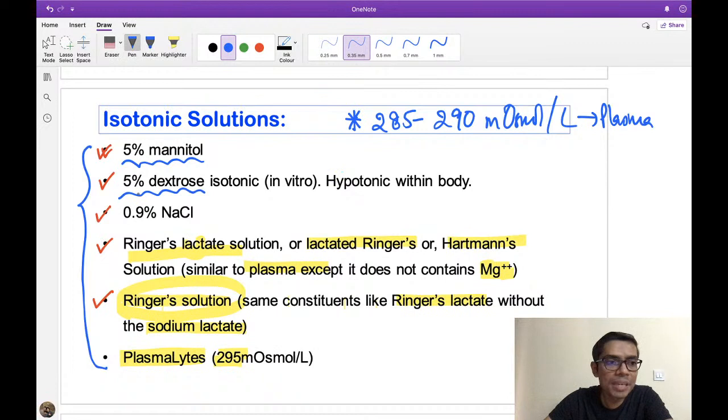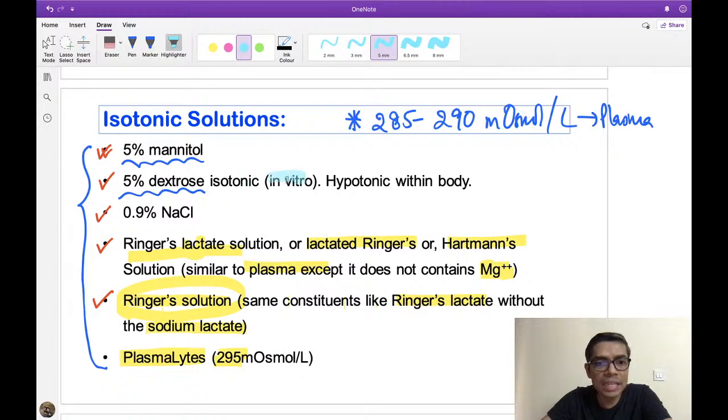Now here I have written only one thing. Look here: 5% dextrose is isotonic in vitro. It is hypotonic within the body. Based on this concept, the question has already been asked in the NEET examination. So please try to remember, suppose this is a glass, and in this glass I have made a dextrose solution, a 5% dextrose solution.